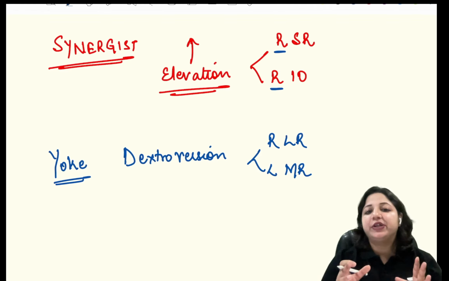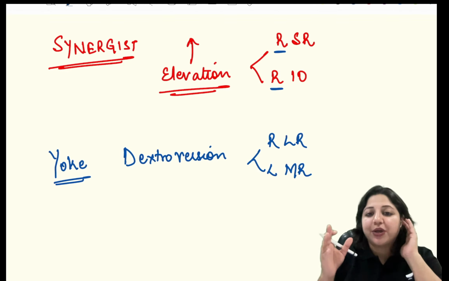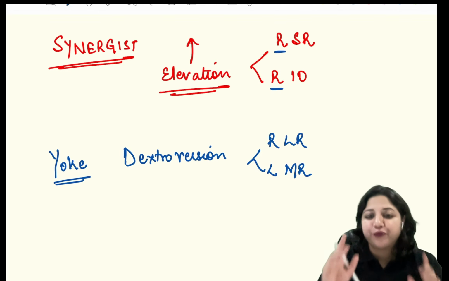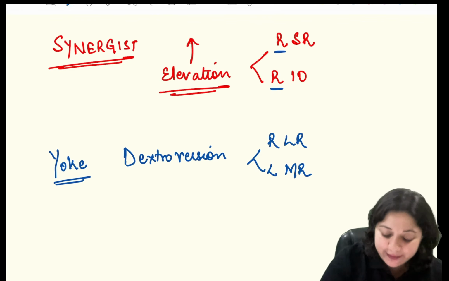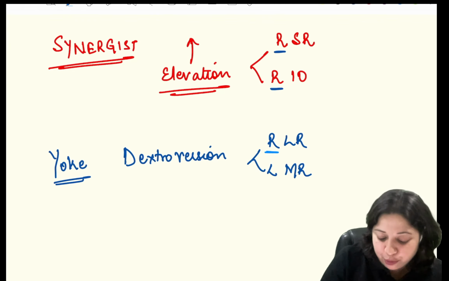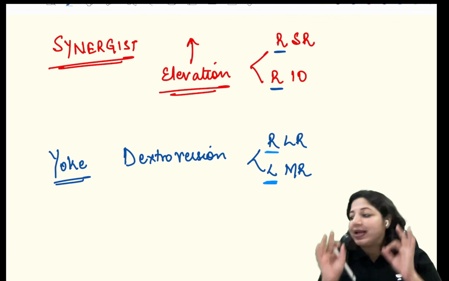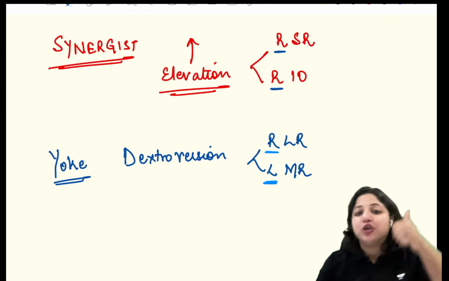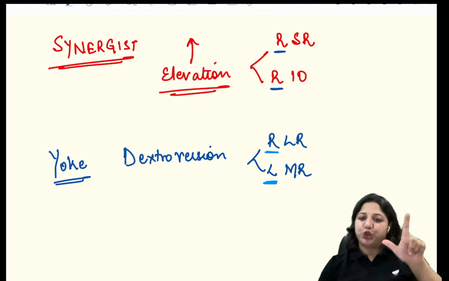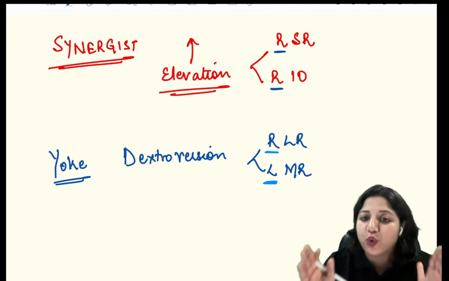All right. So next we come down to this. What are we talking about? Dextroversion. So now you get that. These are the set of yoke muscles. Why are we calling them yoke muscles? Because here the group of muscles is one in the right eye and one in the left eye. Is that point clear to everyone? So what is synergist and what is yoke muscle? Now there should be no confusion.